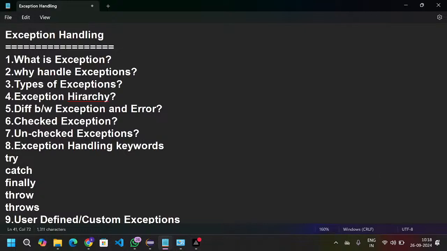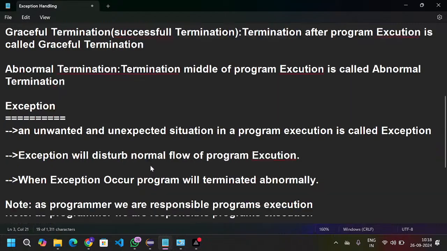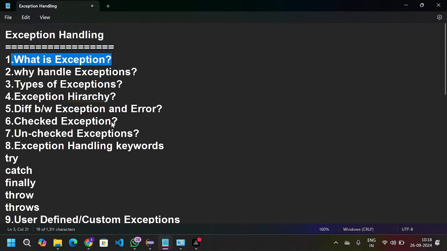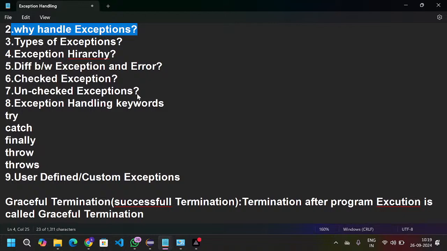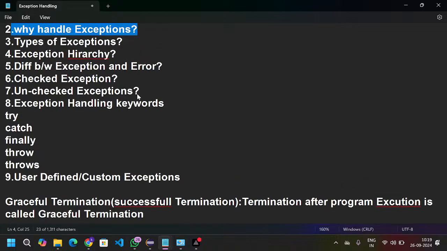Okay, this is about exception. If anyone asks in an interview what is the meaning of exception, at that time you can tell all these points. You have to remember these points. The next one is why to handle the exception. To achieve graceful termination, we need to handle the exceptions.